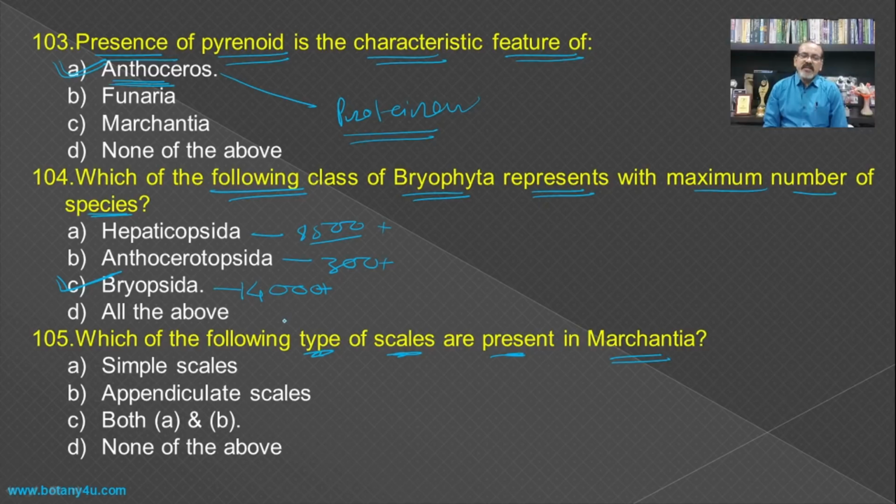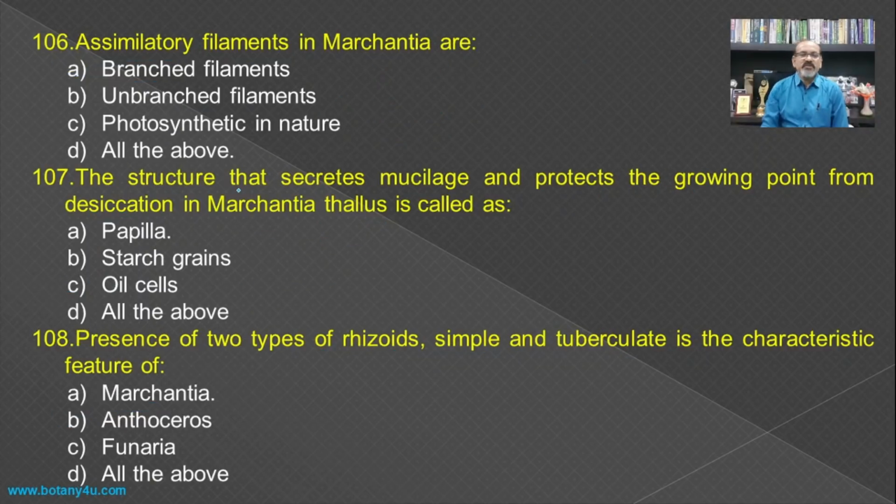Then which of the following types of scales are present in the Marchantia? If you see the thallus of the Marchantia, there are two different types of scales, one is known as the simple scales and the second one is the appendiculate scales. So both are present in the thallus of the Marchantia.